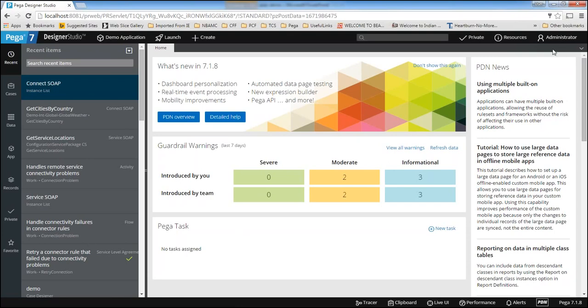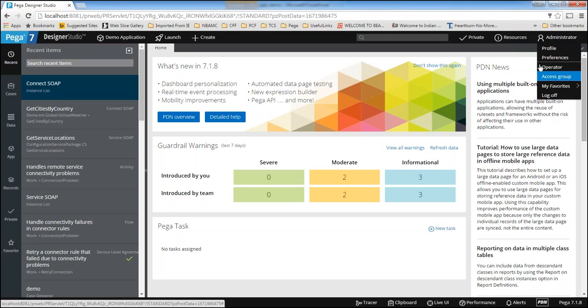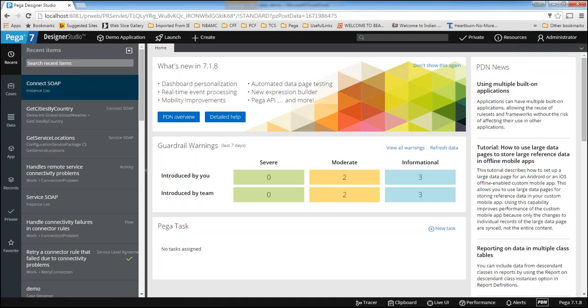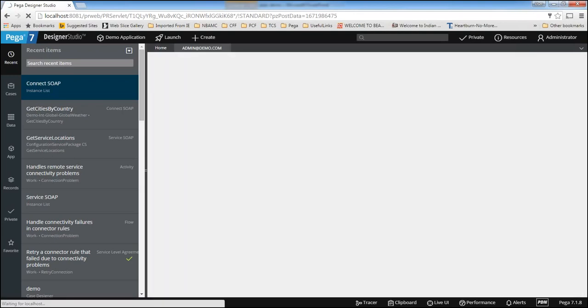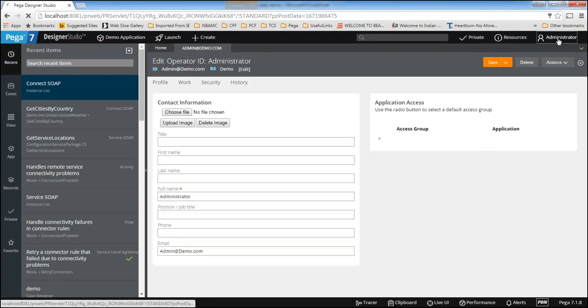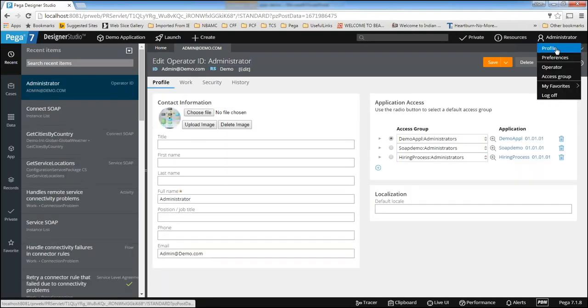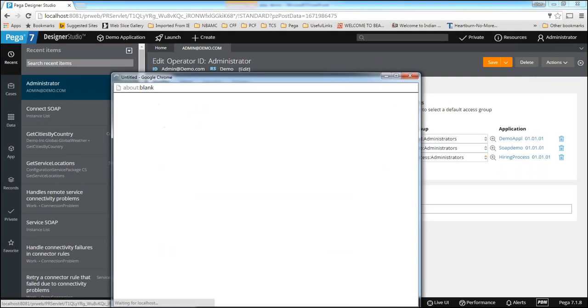For now, whenever you log in as an operator, you can see the operator details here. There is an icon, and here you can see administrator. Open it and click, and you can see the operator option. Just select the operator option. If you want to configure any additional configurations for this operator, you need to open the operator option. If you want to see the complete profile, you can see it here.